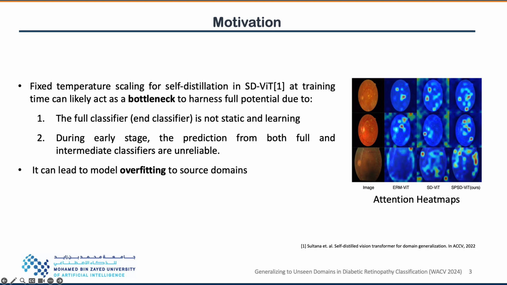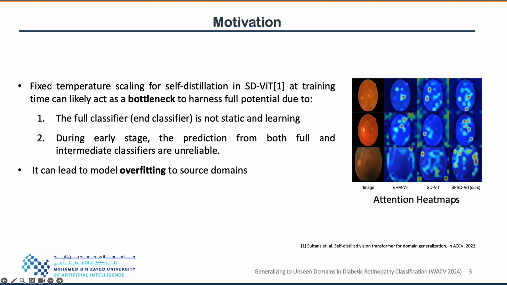For instance, it ignores the fact that during self-distillation, the full classifier is not static and it is learning. Also, during early training, the predictions from both the full classifier and the intermediate classifier are unreliable. It can lead to model overfitting to the source domain, causing more reliance on brittle, non-generalizable domain-specific features as shown in